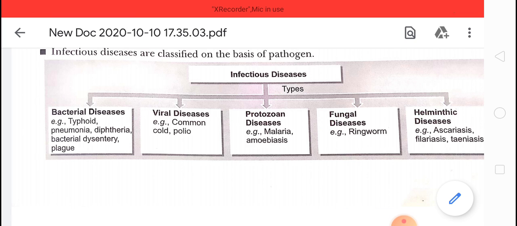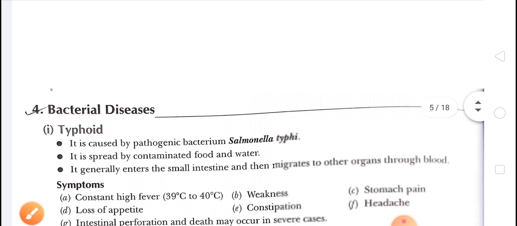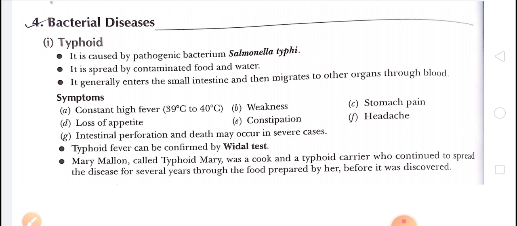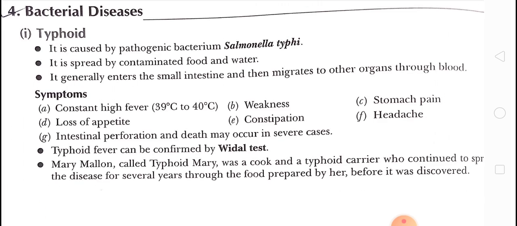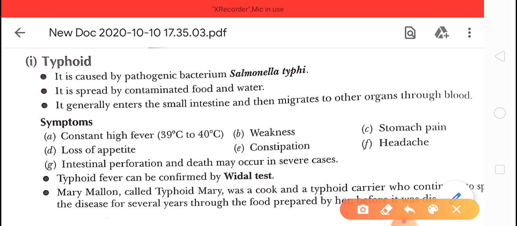So first, bacterial diseases: typhoid, pneumonia, diphtheria, bacterial dysentery, plague. First of all, we are taking typhoid here. Typhoid is a bacterial disease. It is caused by a bacterium, Salmonella typhi. The name of the causal organism of typhoid is Salmonella typhi.